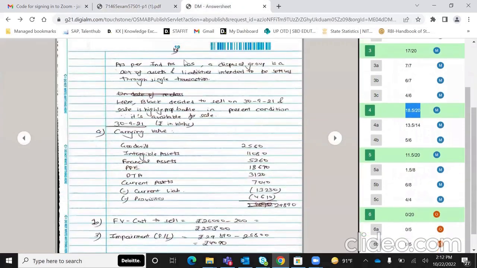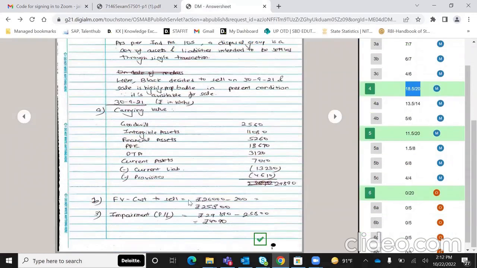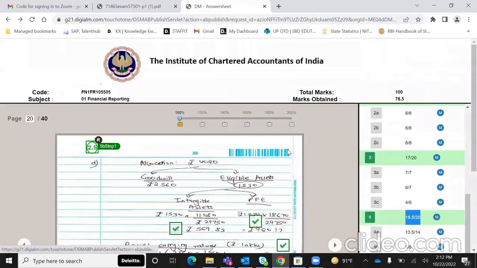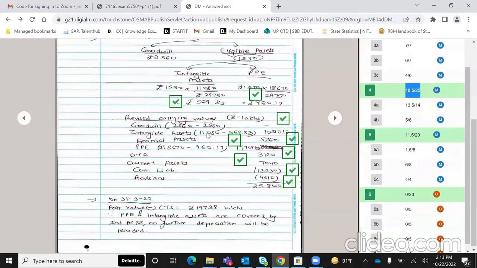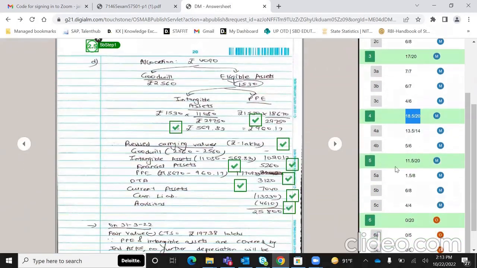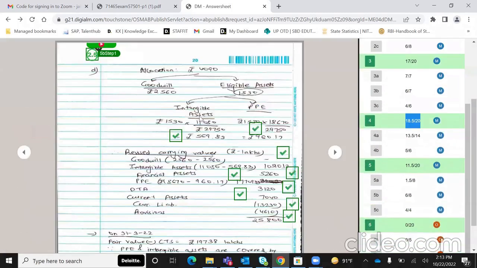So in this, what I have done is I've first defined the disposal group, kya hota hai. Okay. And then I've gone on to calculate the carrying value, the fair value less cost to sell, and because fair value less cost to sell is lesser than carrying value, you get an impairment over there. And then allocation हुआ है first to goodwill and second to the other non-current assets in proportion of their existing carrying value. So intangible assets and PPE को भी over here we've just allocated the impairment loss, and then again show the revised carrying value. This is very important. Okay, this is very important. So over here, if you see, I've got 2.5 marks for this particular step. Basically, the steps in the start till here, I've got 2.5 marks for this.